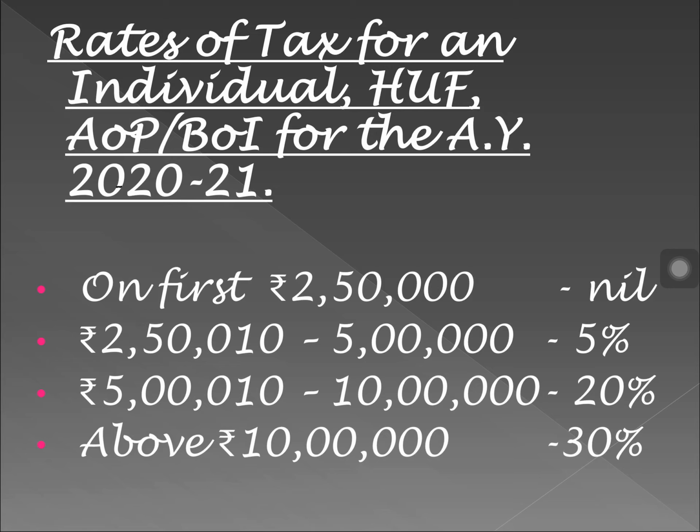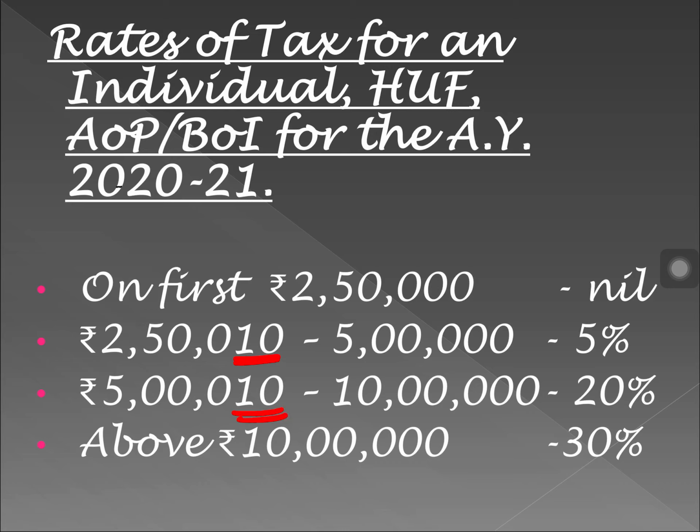Then the next 5 lakh it is 20%, and anything above 10 lakh will be 30%. So this is the rate for assessment year 2021.